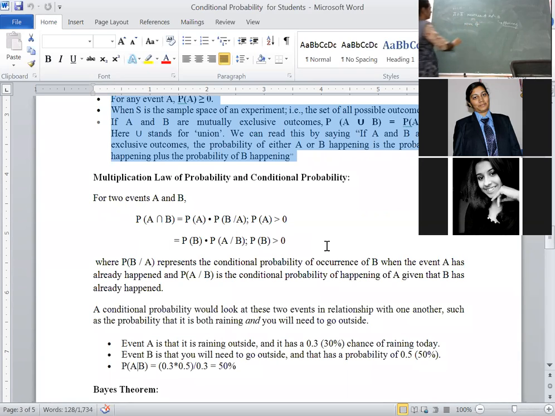Then next notation, A bar intersection B: A does not happen, but B happens. Last notation.